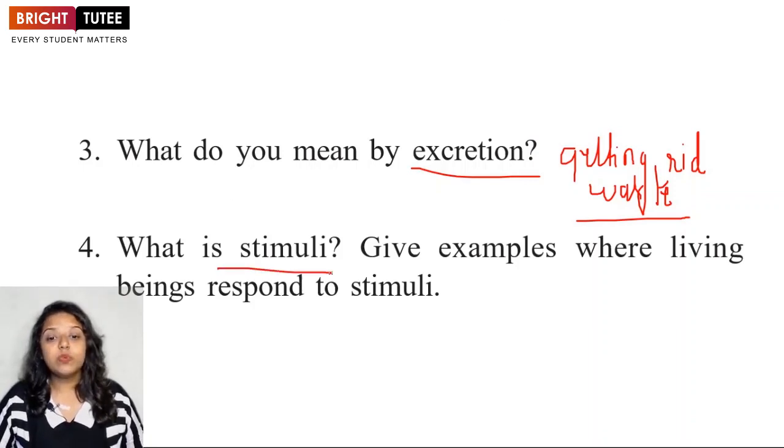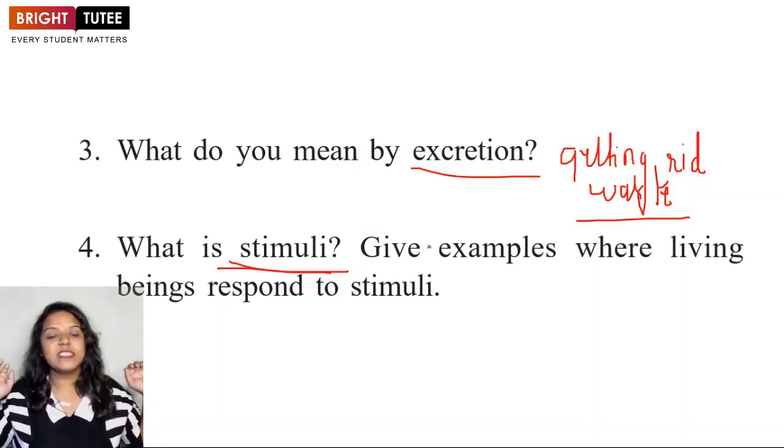What is stimuli? Give examples where living beings respond to stimuli. Stimuli is nothing but the change in the environment and organisms responding to that change. For example, if we touch any hot pan, we respond to stimuli by removing our hands away.